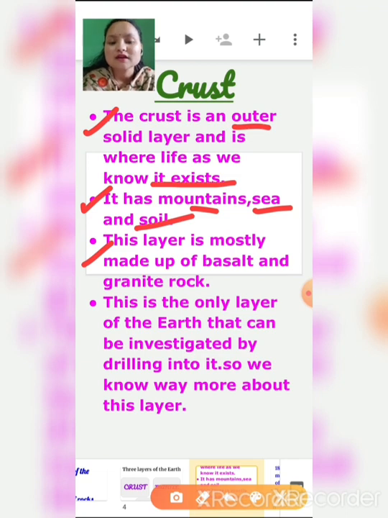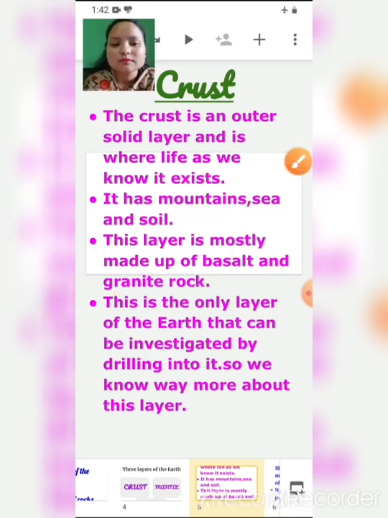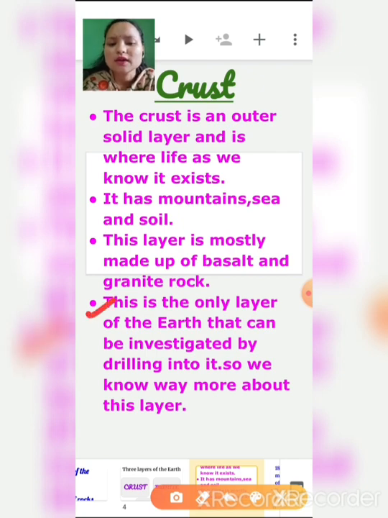This layer is mostly made up of basalt and granite rock. Basalt and granite are what, children? Rock. This is the only layer of the earth that can be investigated by drilling. You know what a drill is? You might have seen a drill machine which we use to make holes in the wall, right?